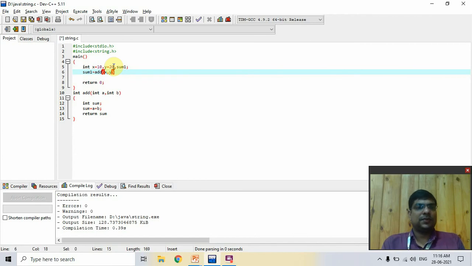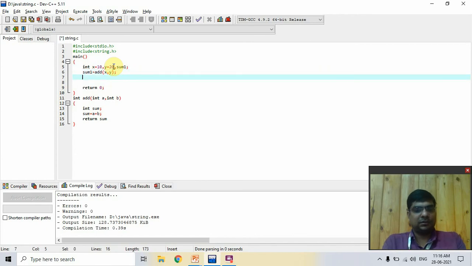After that you print the sum1. Sum %d, sum1. That's it. Now what is performed here?